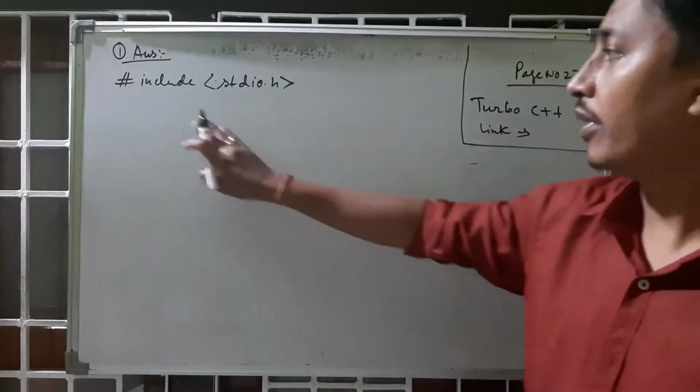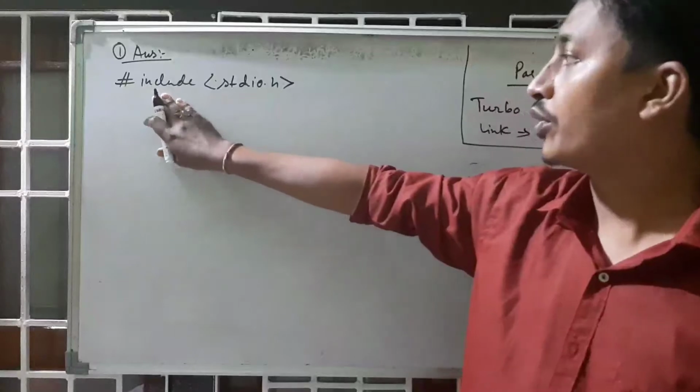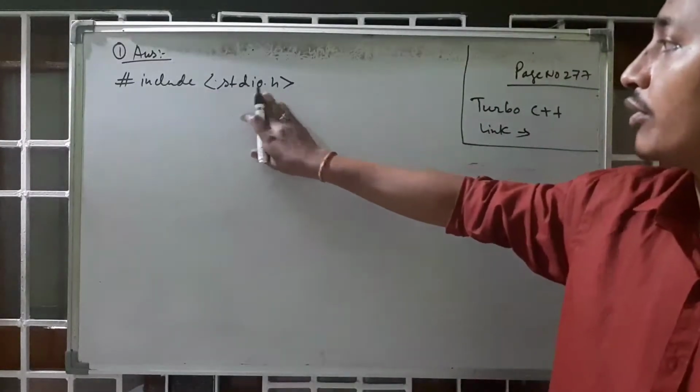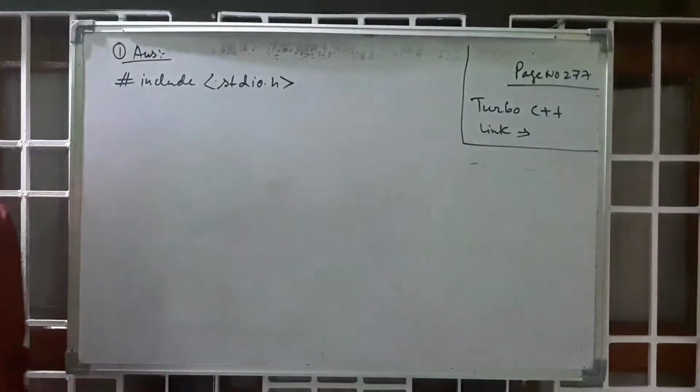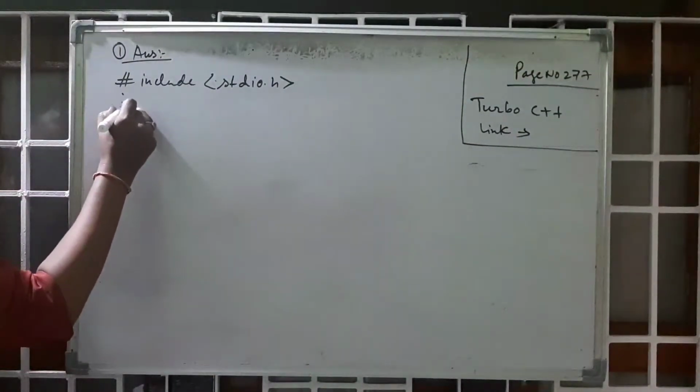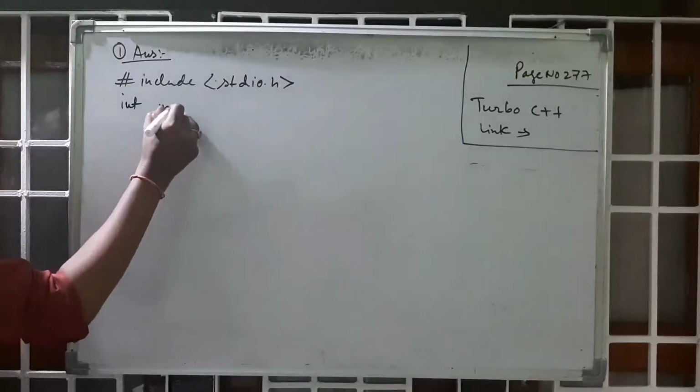So first of all you have to give #include stdio.h.